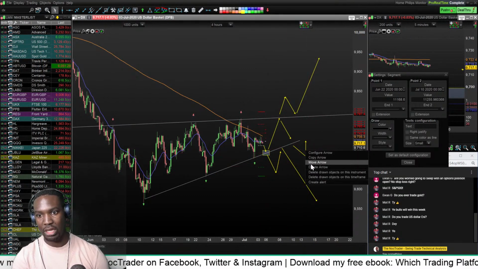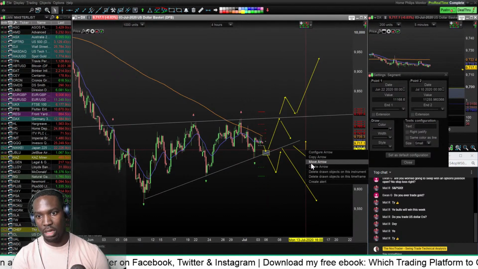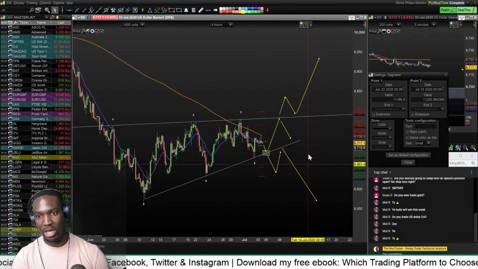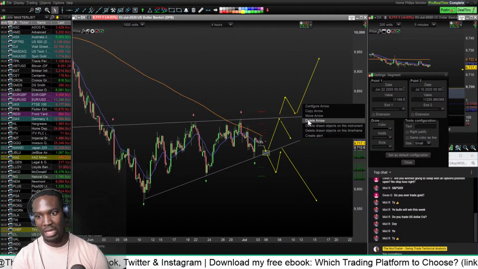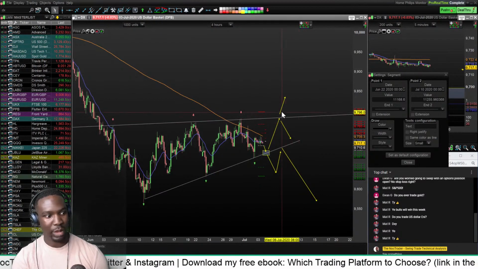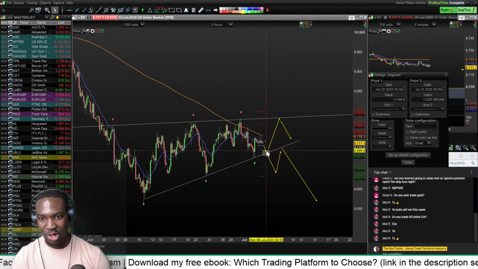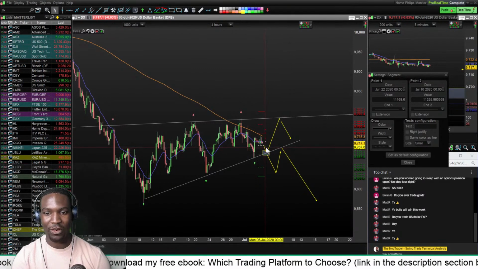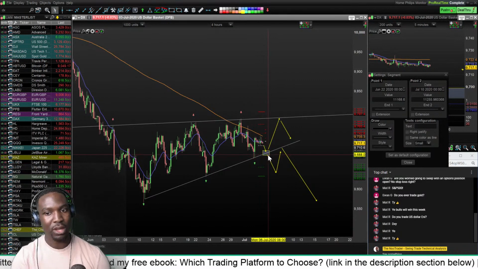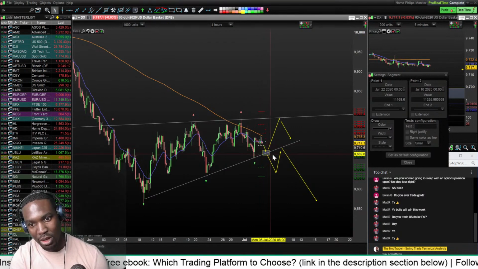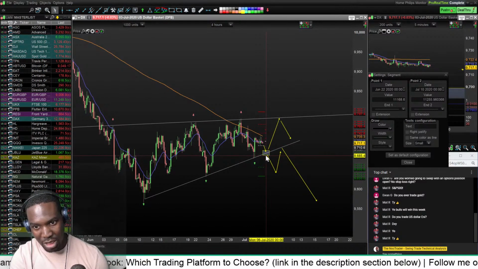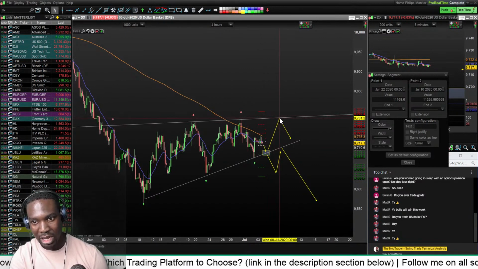So I'm going to delete these lines, because they don't matter right now. If you're trying to make money, you don't really need to worry about the further steps. All you need to worry about is what's happening in the next immediate steps. So what I'd do is wait for this, and when you get confirmation of whether you think it's going up or going down, take your position and set your stop loss. If you think it's going up, set your stop loss just below this support, let it ride up, and then take your profit here.